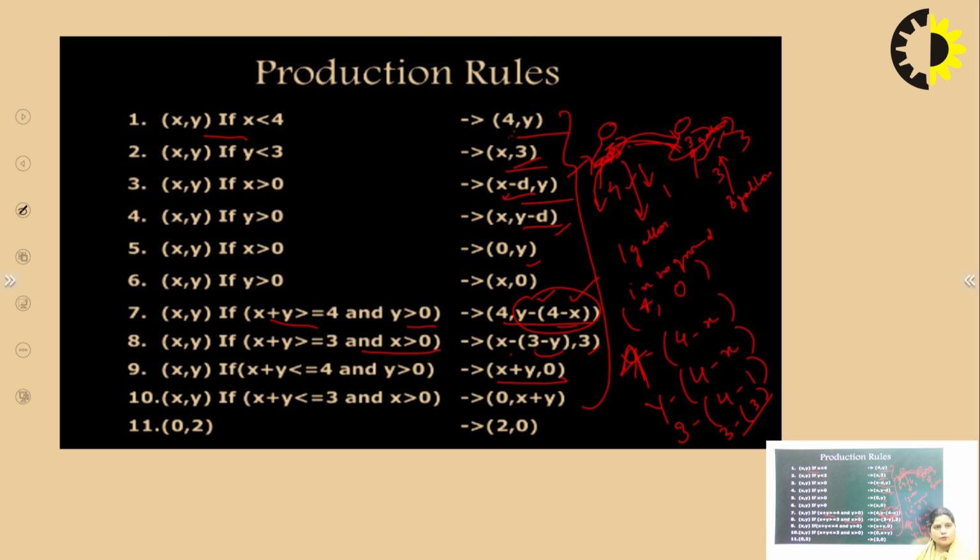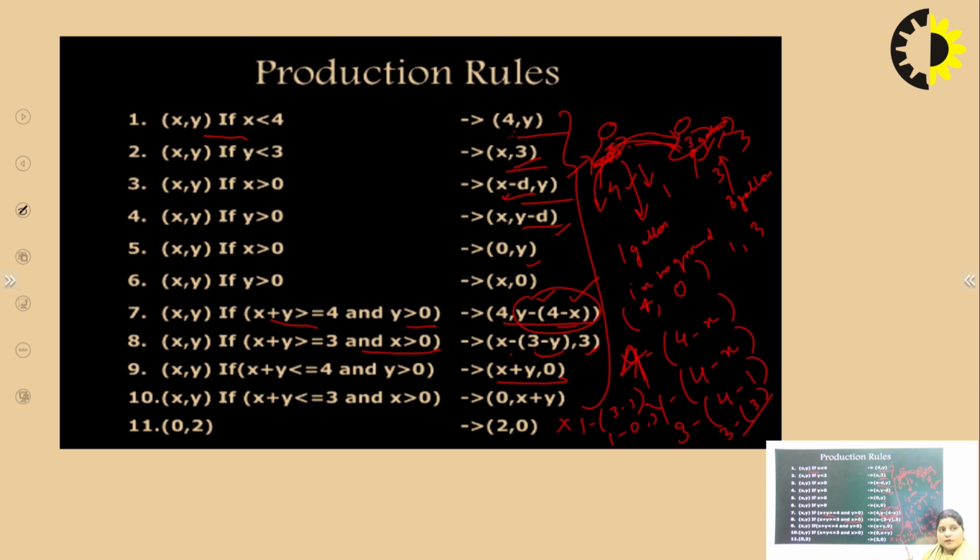Similarly, if you follow the second one, then we have x minus 3 minus y comma 3. If x plus y is greater than or equal to 3, what is the value of x? In x we have 1, 3 minus 3, 1 minus 0 comma 3, which means in this one we have 1 and in the next one we have 3 gallons of water. So 1 comma 3.